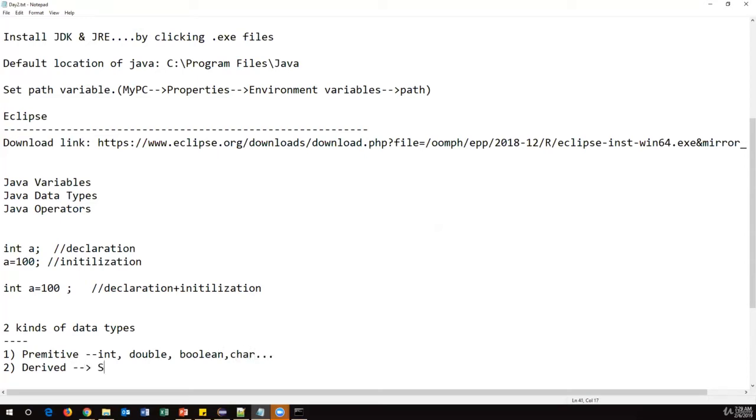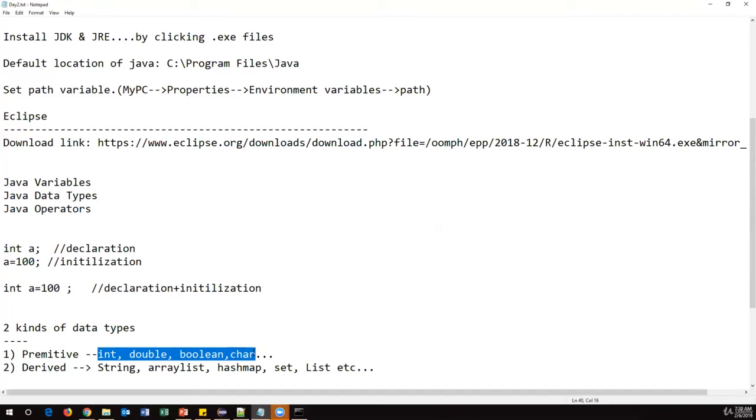And String, ArrayList, HashMap, HashSet, List. These all come under the derived data types. So what is the basic difference between these two? Primitive data types are not classes.